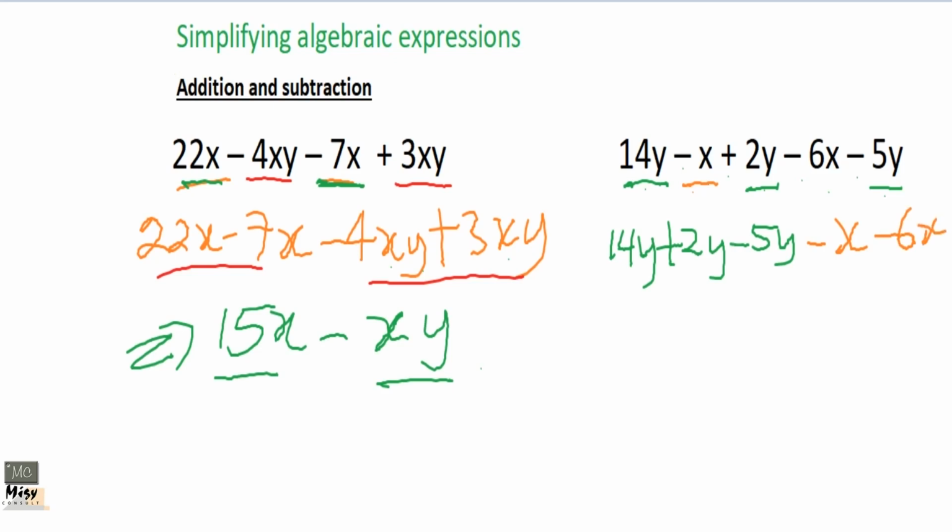So now we are going to simplify. Because we can add or subtract like terms, the terms here are 14y plus 2y minus 5y. Write your y down, which is the variable attached to the term. Then it's only 14 plus 2 minus 5. So 14 plus 2 is 16. 16 minus 5 is what? 11. Okay.